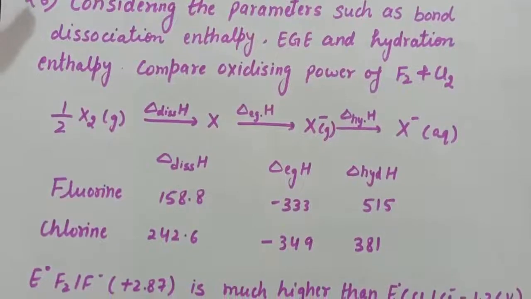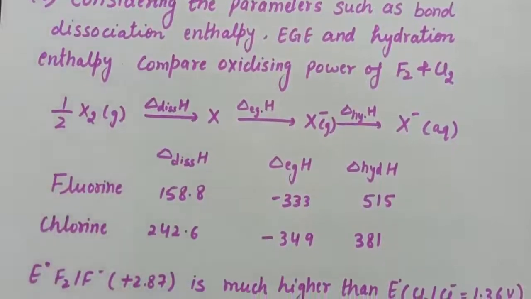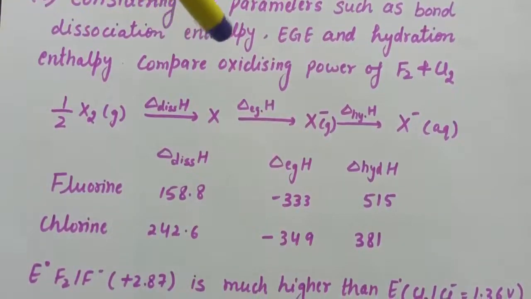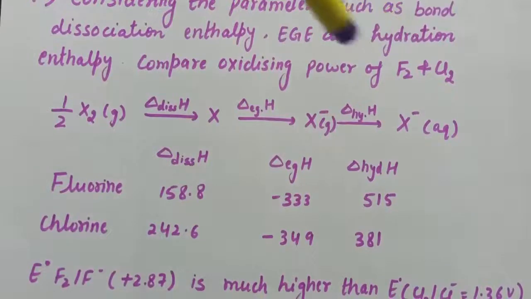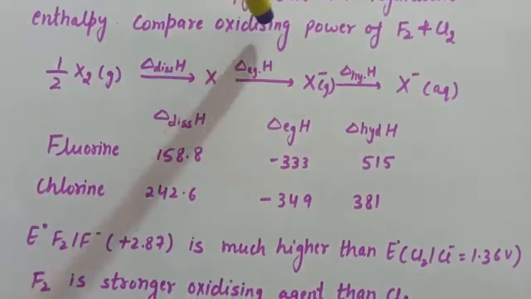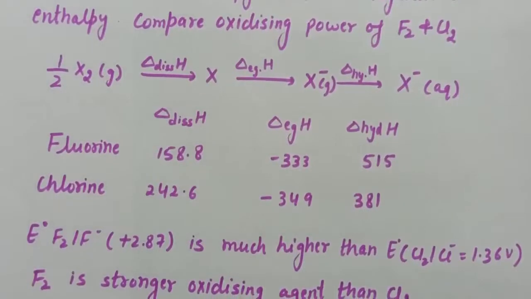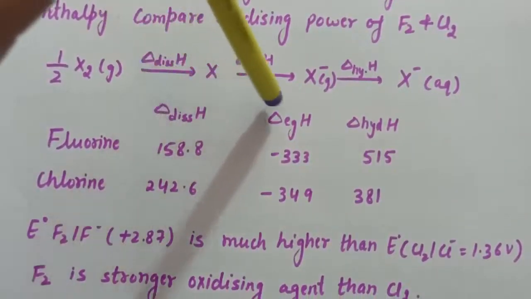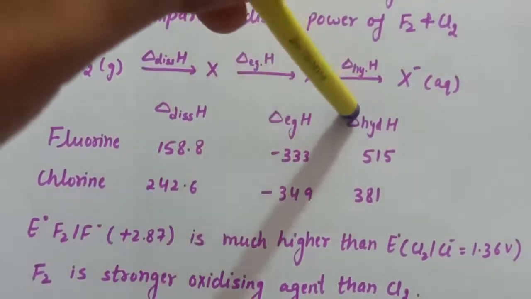First question is, considering the parameters such as bond dissociation enthalpy, electron gain enthalpy and hydration enthalpy, compare the oxidizing power of F2 and Cl2. The answer is, oxidizing power depends upon electrode potential, and electrode potential depends upon three factors: dissociation enthalpy, electron gain enthalpy and hydration enthalpy.